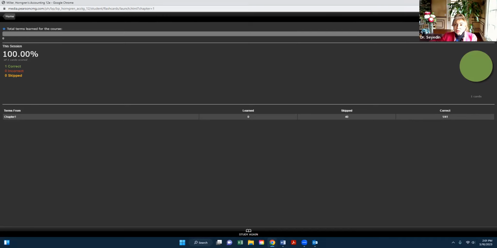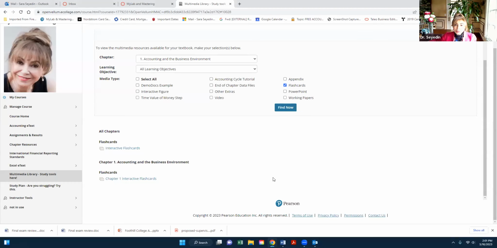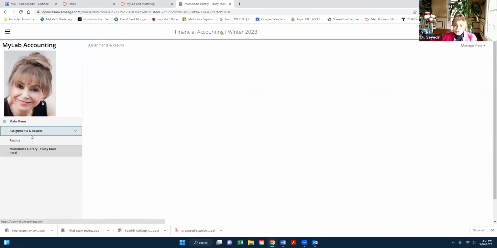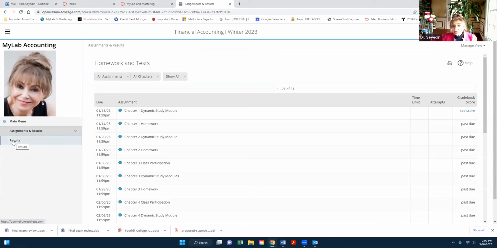So I'm going to close this screen now, go back to Pearson, and then to do the dynamic study module, you go to assignments and results, you click on results, and then you can start from chapter 1. If you have completed chapter 1 before, you would be able to see the result. If you have not done that, you won't be able to see the results. Okay.